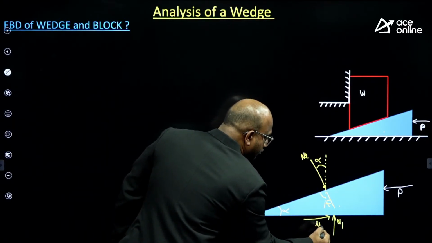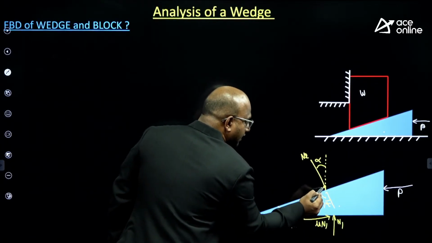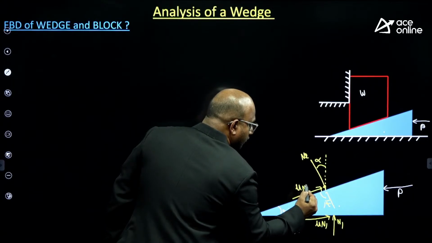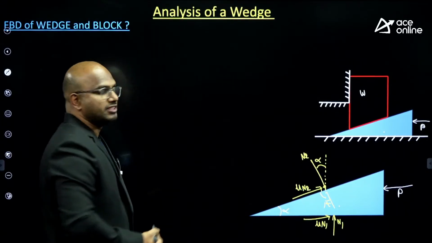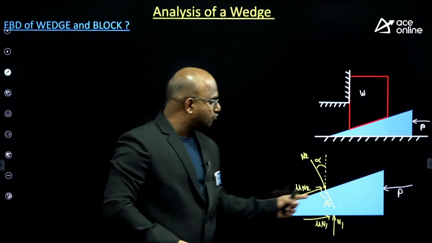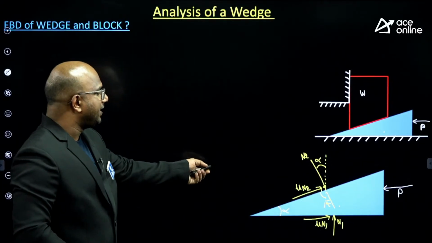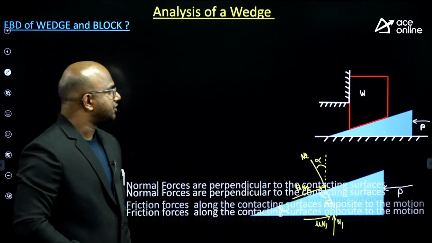How much? Mu times of N1. Here again, mu times of N2. Do you agree with this or not, sir? Because when you try to move, friction will try to oppose it, guys. This is a typical FBD of the wedge.